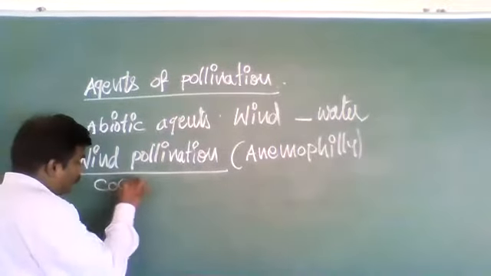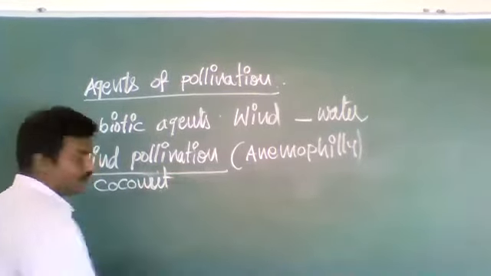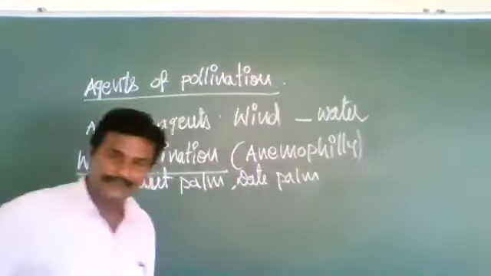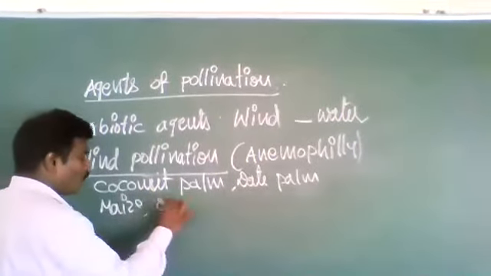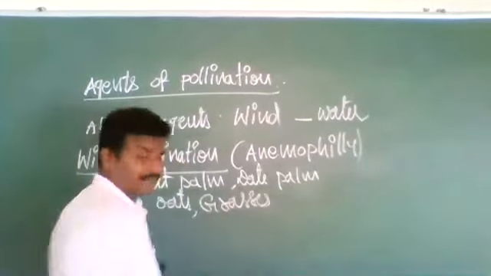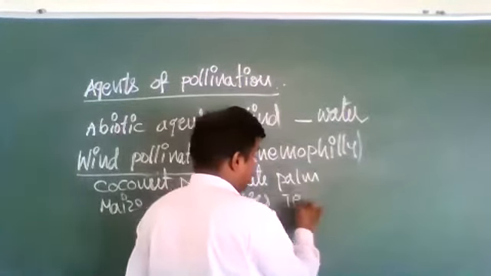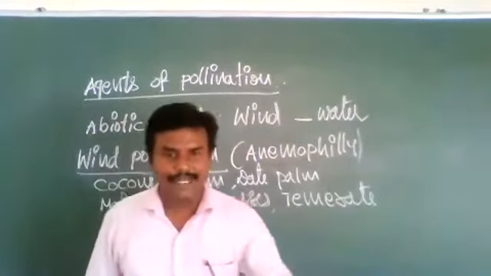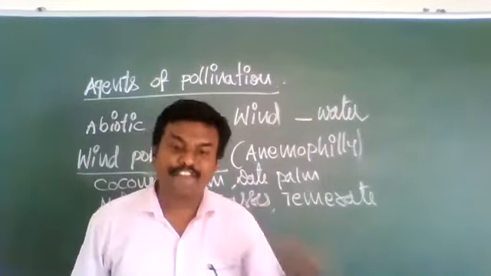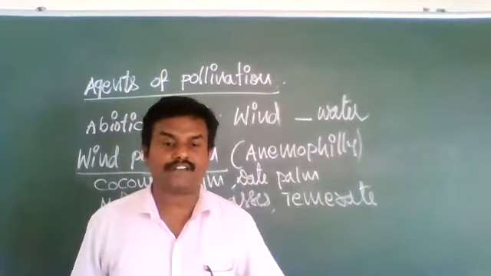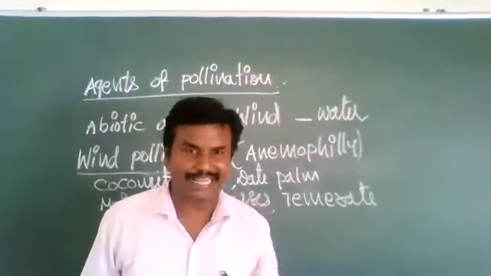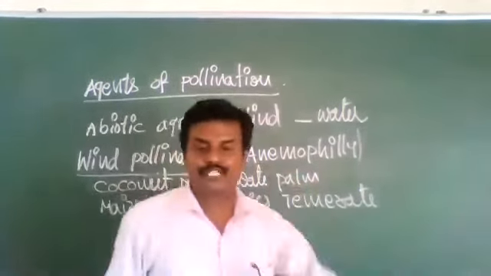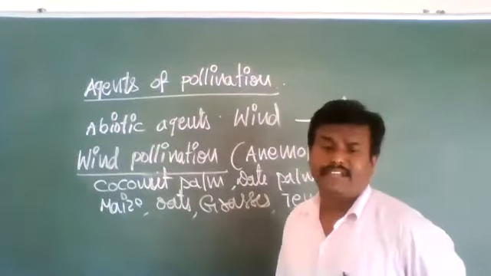So plants such as coconut palm, date palm, maize, oats, grass, and most of the temperate trees show wind pollination. Wind pollination means the pollen grains are transferred from one place to another through wind. When strong wind blows, the pollen grains of some plant species are carried hundreds of kilometers, reach the stigma and germinate.